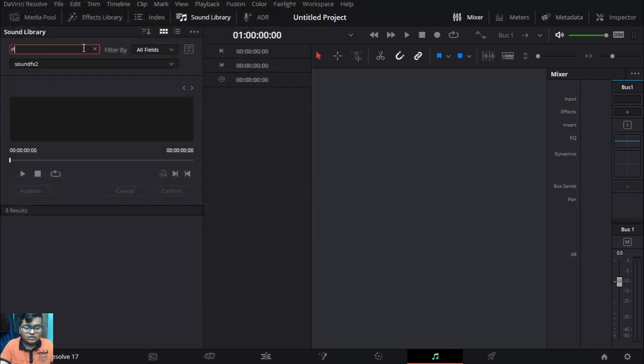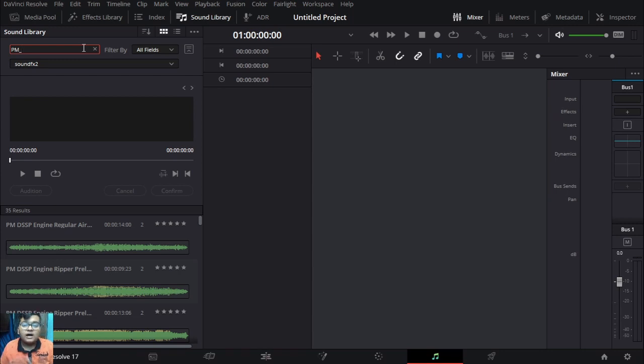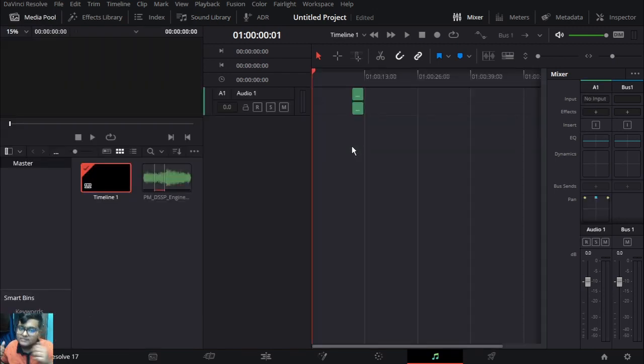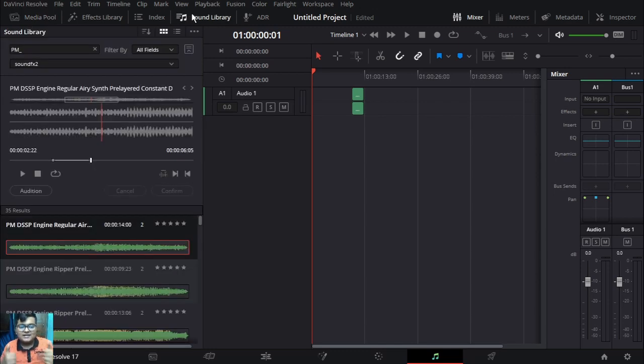Okay, and I'm gonna add this one. Let me search for something. One more thing to note is that you need the first three letters, or any three letters in between the name, to display results here. Like if I just write PM, nothing comes. If I do a hash or anything, then it will come. So for example, I have this one, so I preview it over here, mark in and out, drag this to the timeline, and voila, that's how it's done.